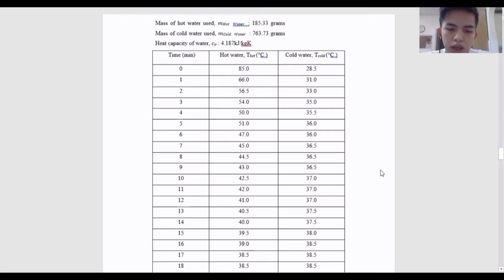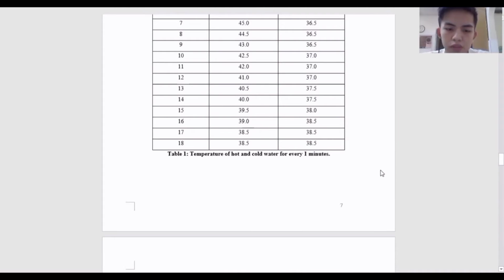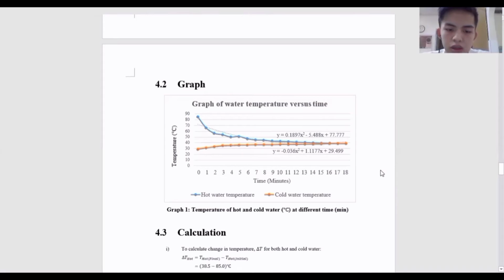Table shows the data obtained from the experiment. A graph of water temperature against the time is plotted. As shown in the graph, the hot temperature decreased as time increased, whereas the cold temperature increased with time. Eventually, both temperature curves reach a constant temperature, which is 38.5 degrees Celsius. The occurrence of constant temperature indicates a thermal equilibrium is achieved.